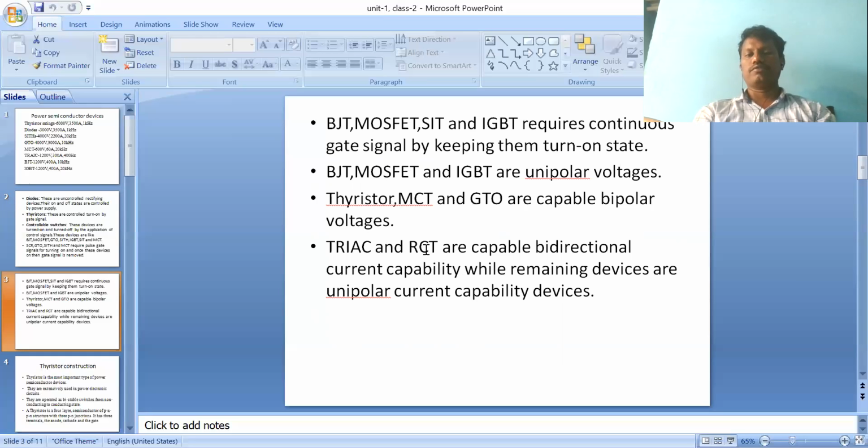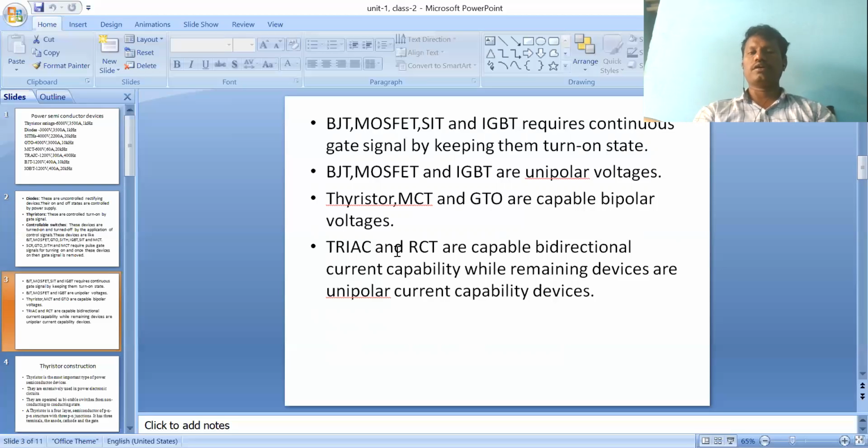TRIAC and RCT: reverse conducting thyristor and triode AC switch. These two devices have bidirectional current capability. All the remaining devices, BJT, MOSFET, SIT, IGBT, SCR, GTO, work as unipolar current capability devices. So these power electronic devices are used to control electrical power by conversion and control of electrical power.